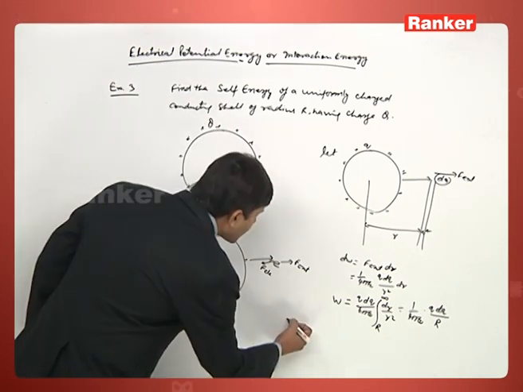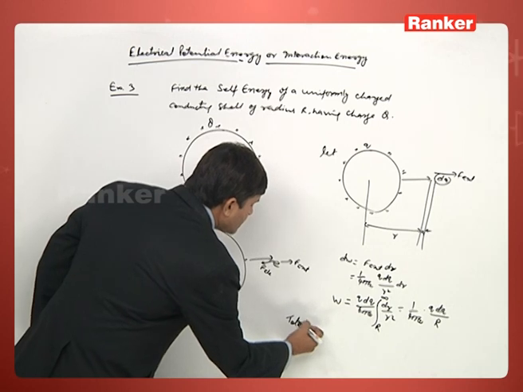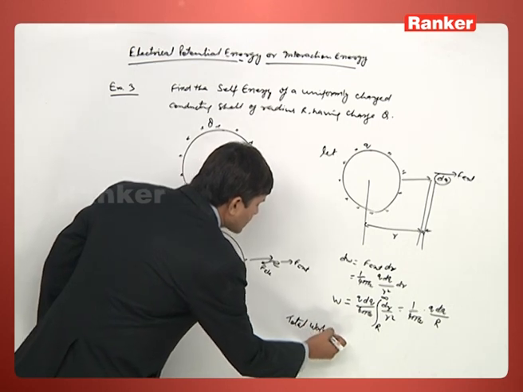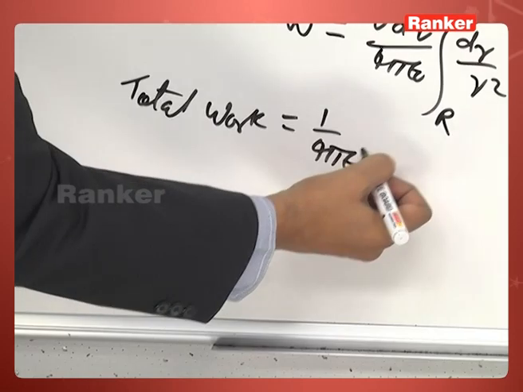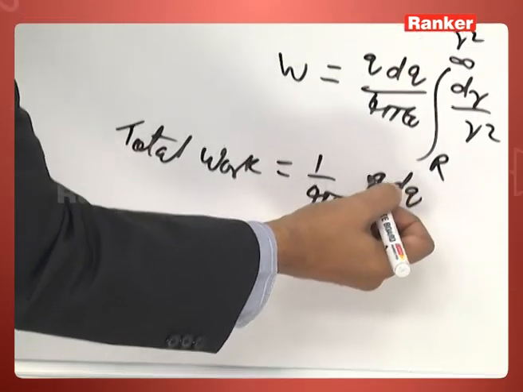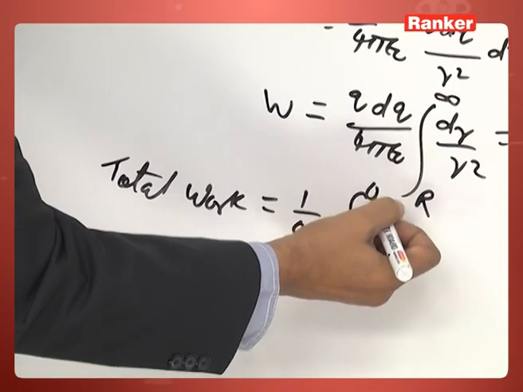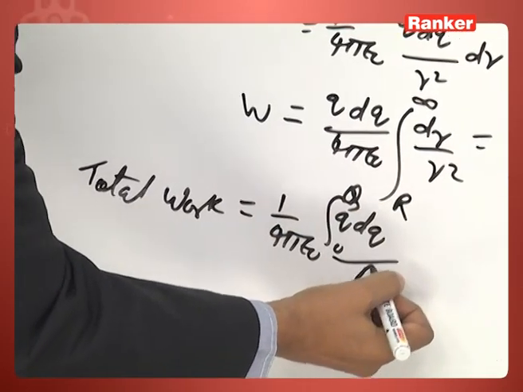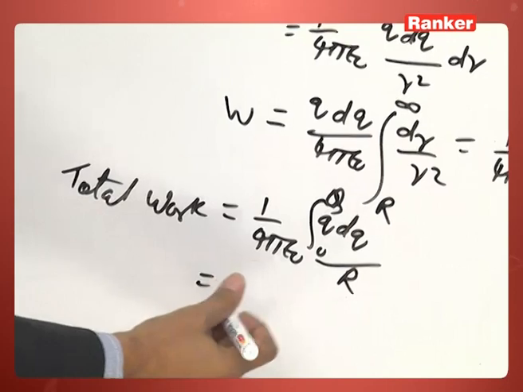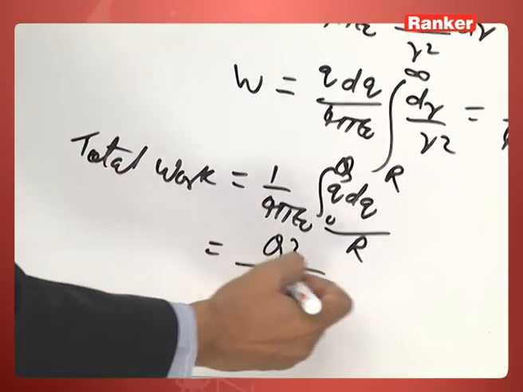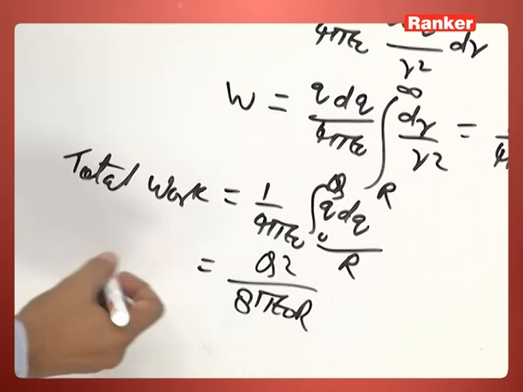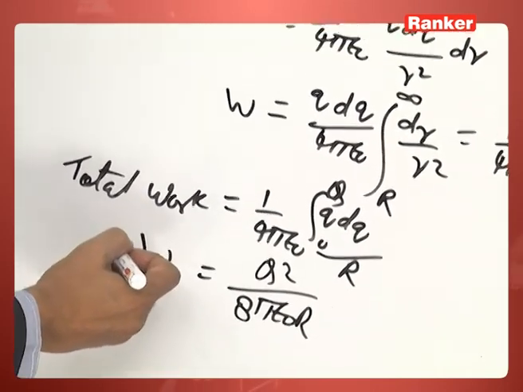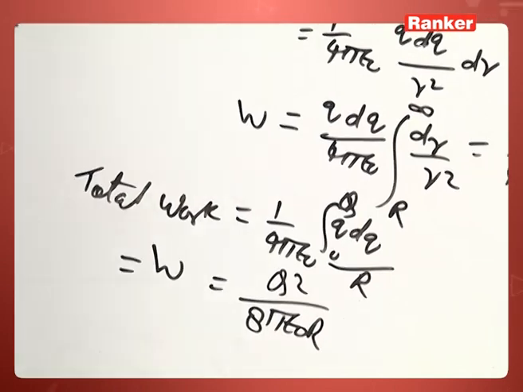So the total work will be 1 by 4 pi epsilon naught times the integral of q dq from 0 to capital Q, by R. So this becomes q square by 8 pi epsilon naught R. This is the total work done, and this work has been done by the external agent.